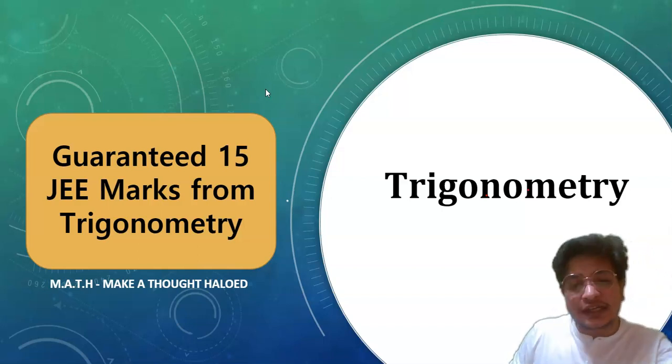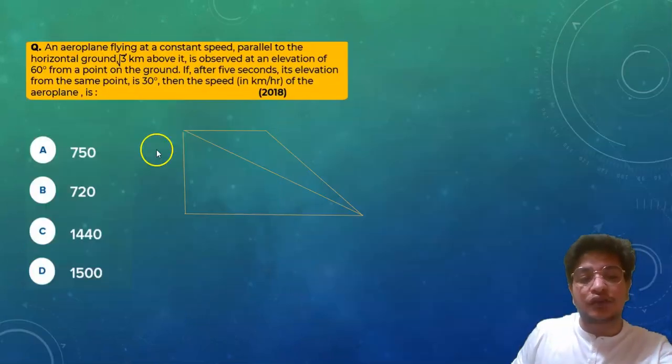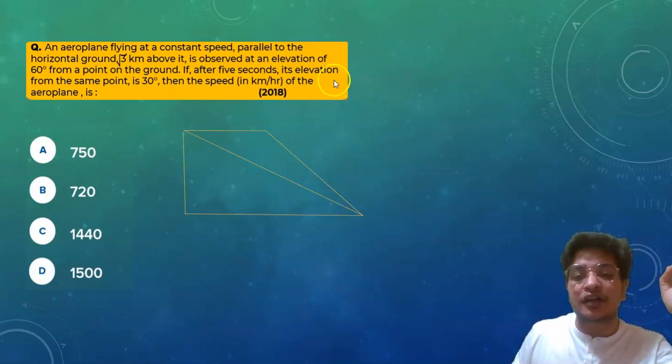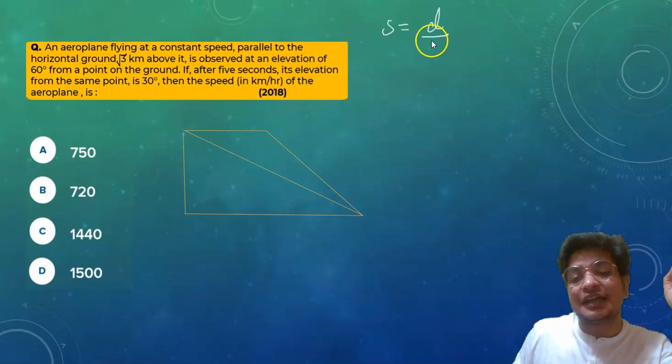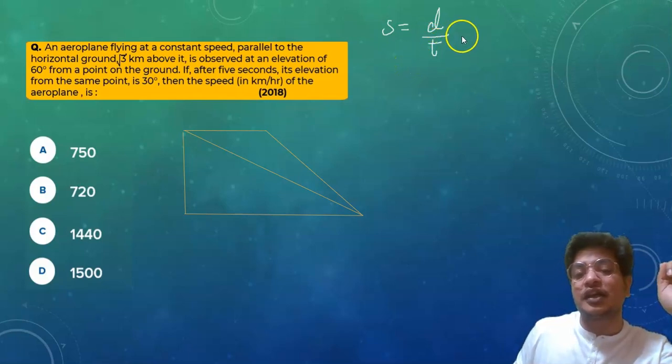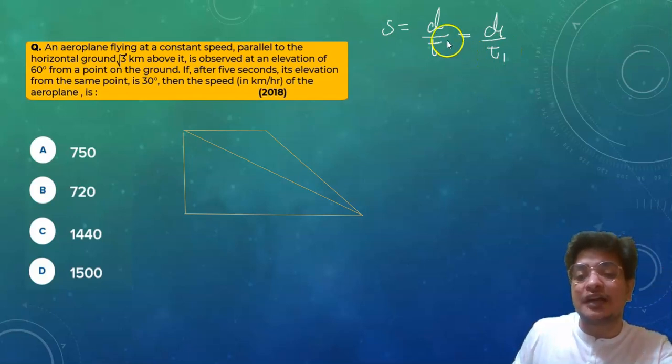In this session we will study the extended version of that. So here, the first question is: an aeroplane flying at a constant speed. If I'm taking the speed as s, distance as d, and it takes time t, then distance d1 upon t1 should be equal to that, and we will call it uniform speed.